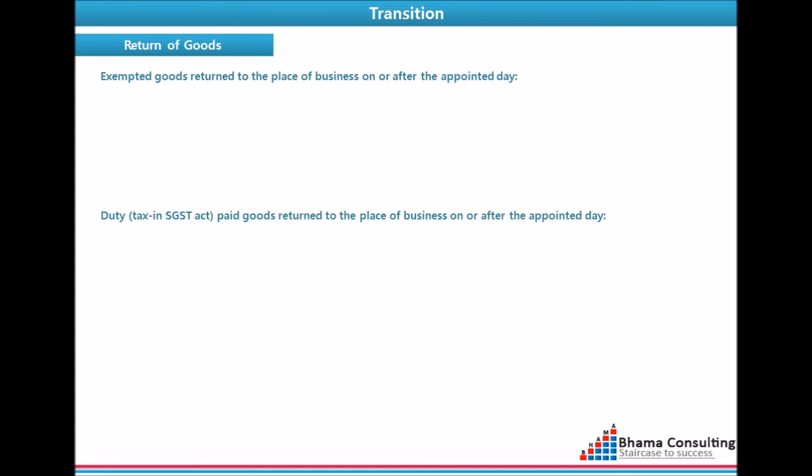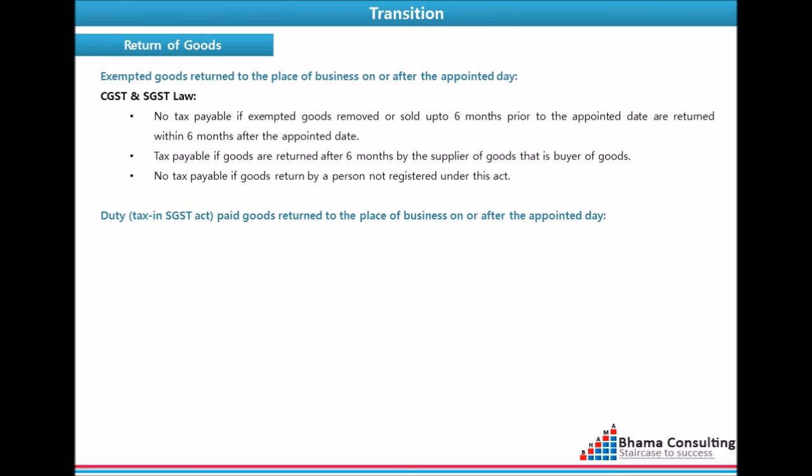We now talk about return of goods. The goods which are returned can either be exempt goods or duty tax paid goods. If exempt goods are removed up to 6 months prior to the appointed date, are returned to the place of business within 6 months from the appointed day, no tax shall be payable if such goods are identifiable to the satisfaction of the proper officer.